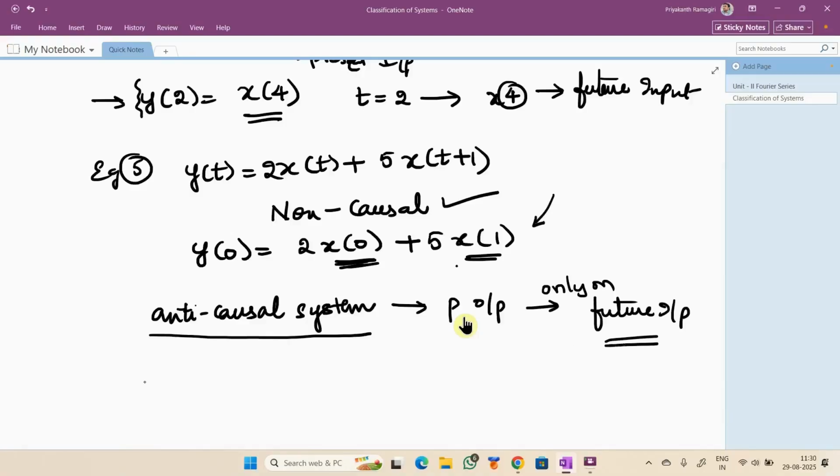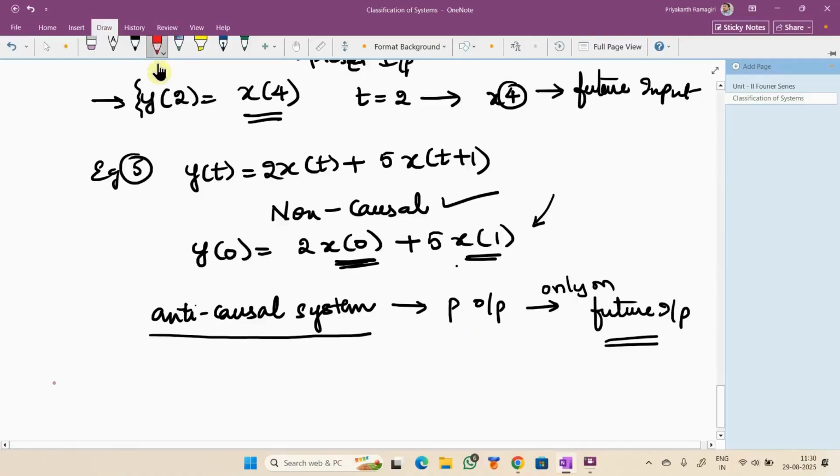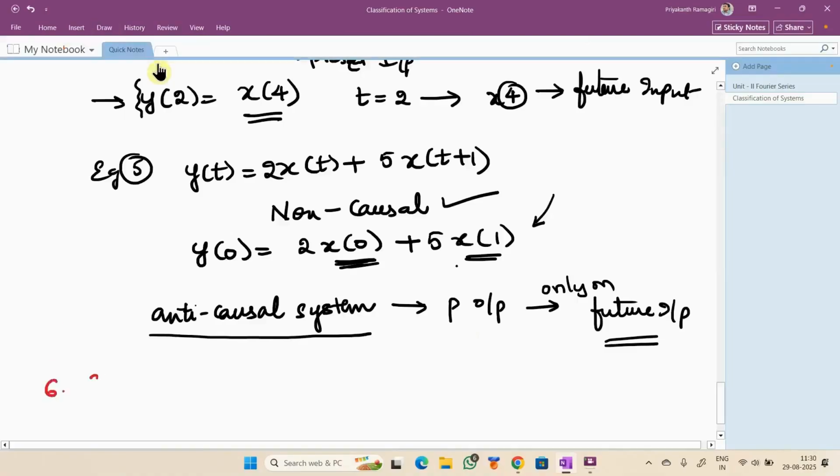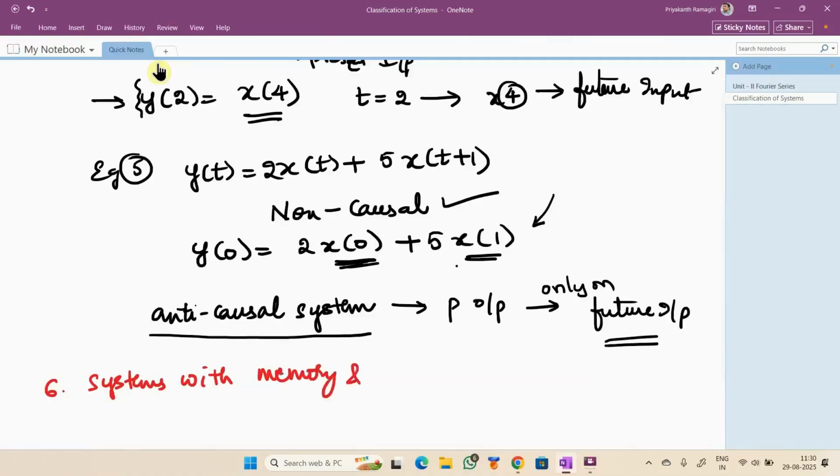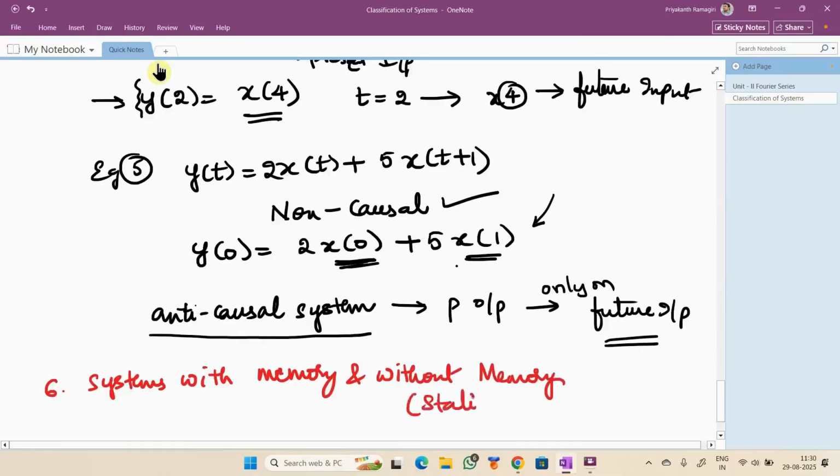Yes, sir. What is the next one? System with memory, systems without memory. Right. So the next one is systems with memory and without memory. Without memory, we call them static. And with memory, we call them dynamic.